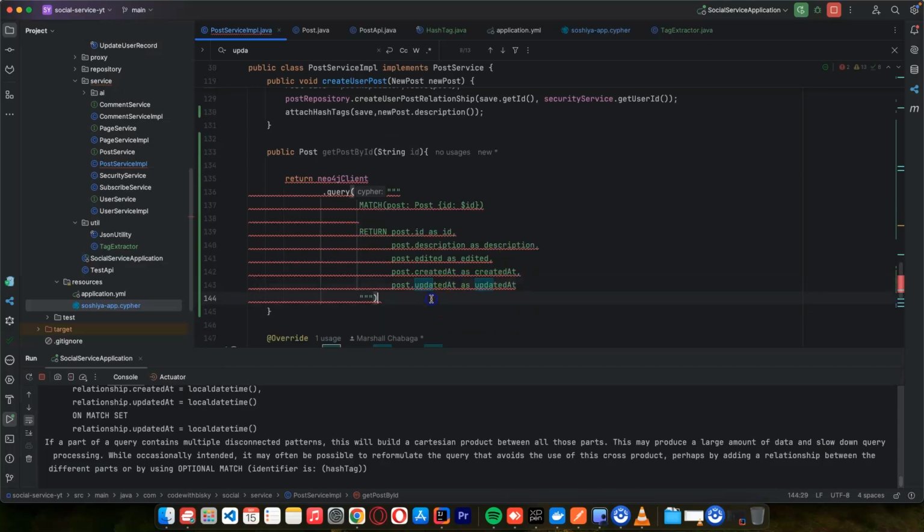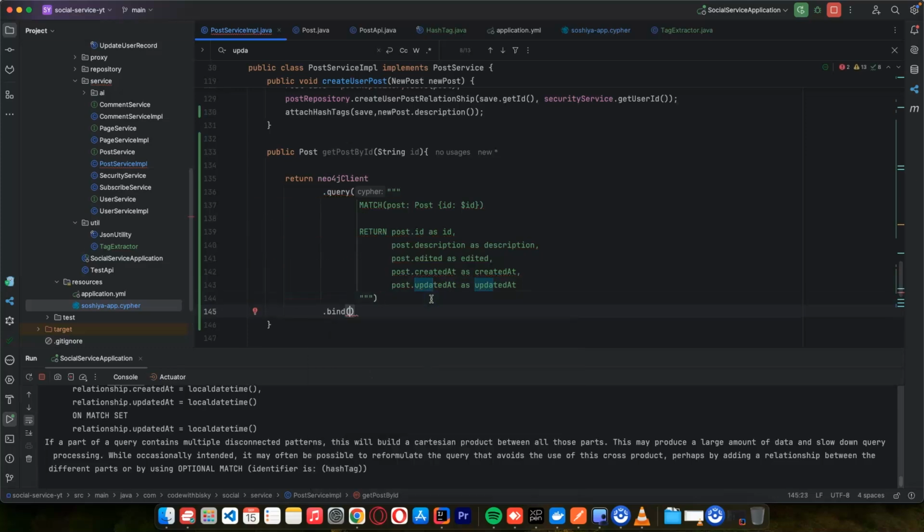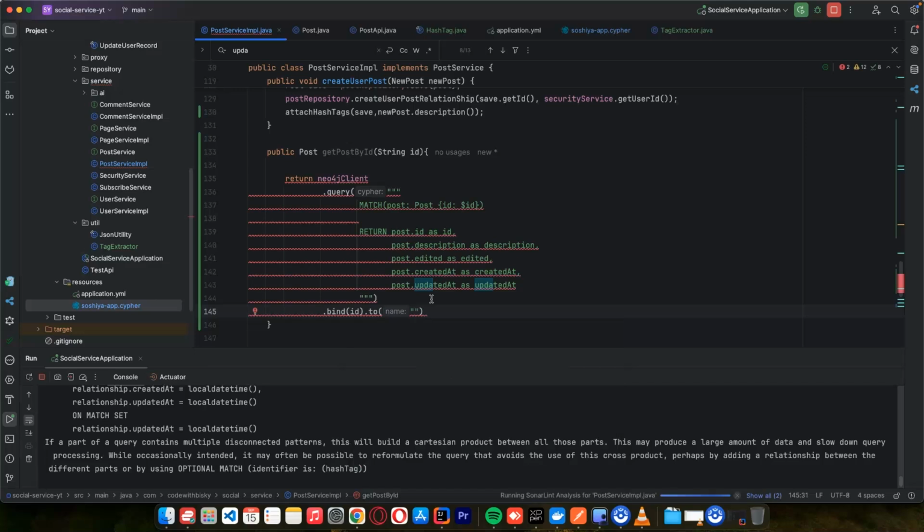So after doing this, then we just say bind, I'll pass the post ID to ID,